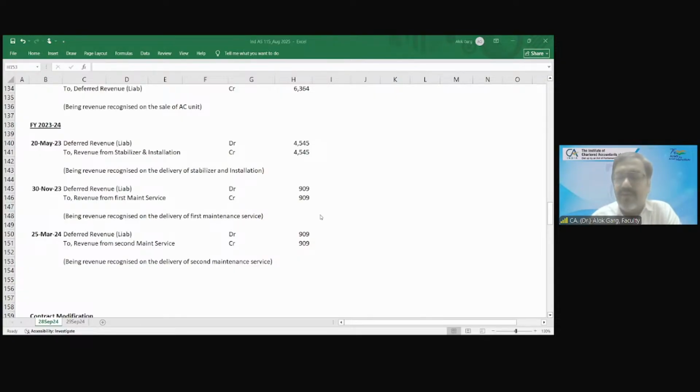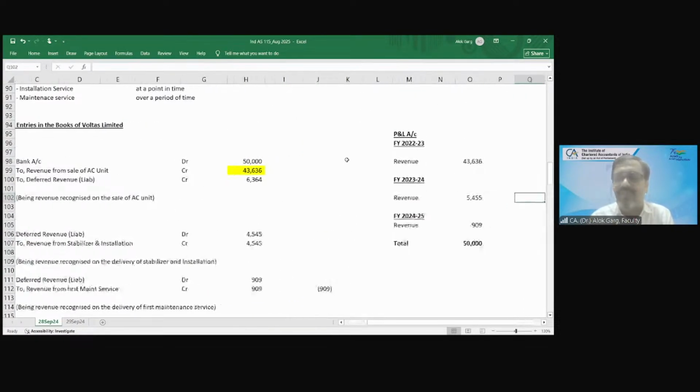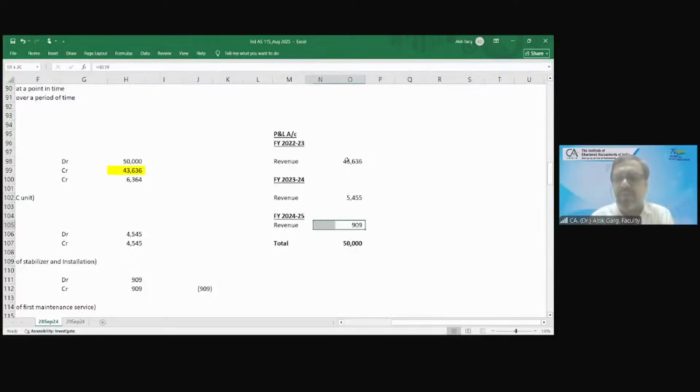Now on the revenue side, what will happen this year in the P&L? In the P&L, I have shown you revenue because this is a revenue standard. In 24-25, you have availed a service, 909 rupees. Voltas has incurred a cost of 400 rupees to provide this service to the customer. So 909 is the revenue, expenses 400. How much profit came in this transaction? 409 is the profit, right? Yes.